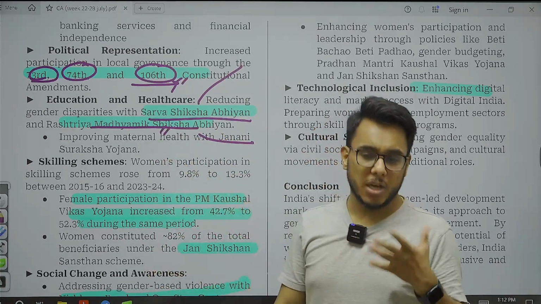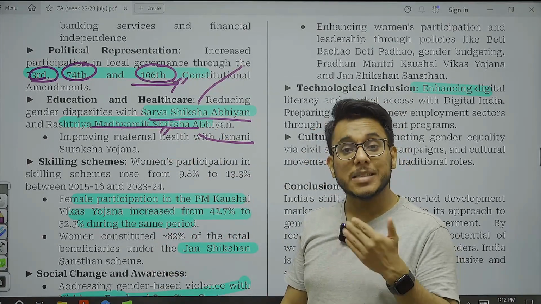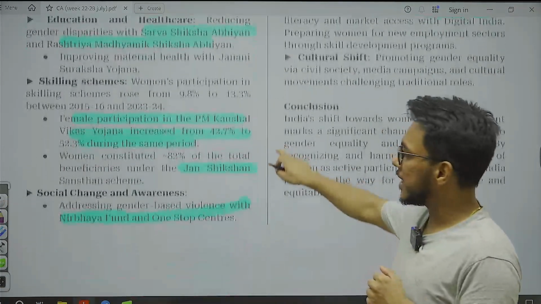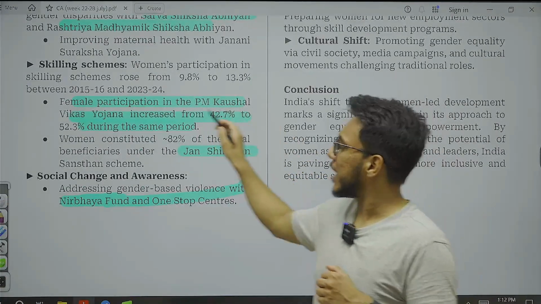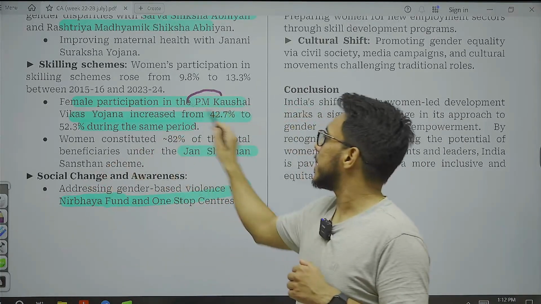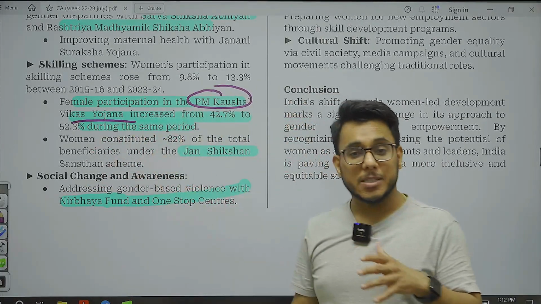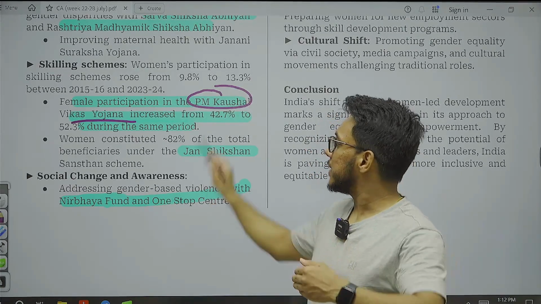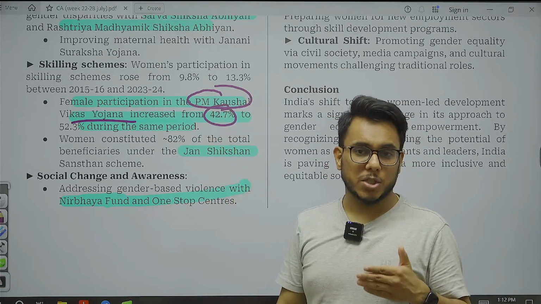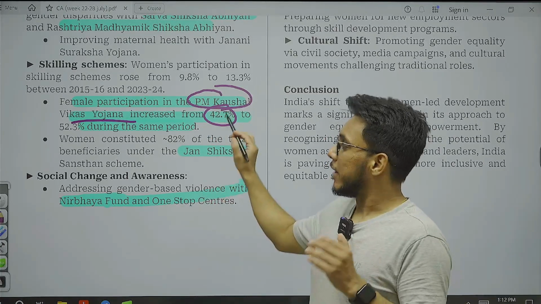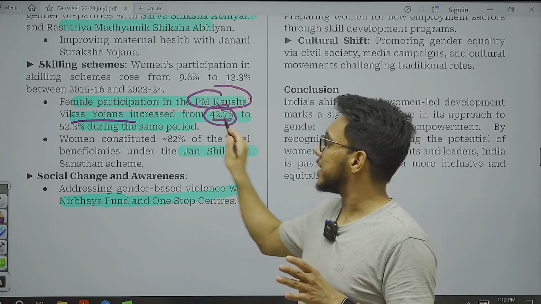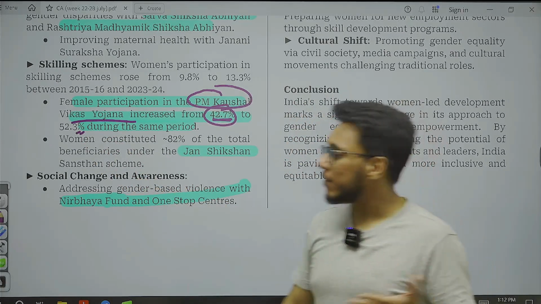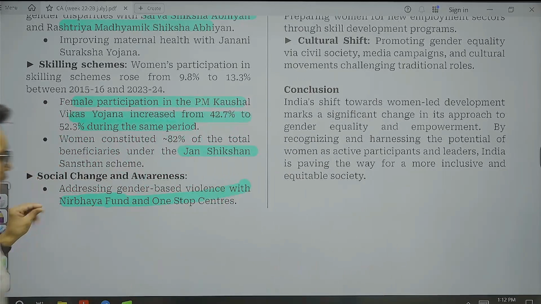Rashtriya Madhyamik Shiksha Abhiyan got started so that women's enrollment in secondary education improves. Then there are the skilling programs in Pradhan Mantri Kaushal Vikas Yojana, where specific focus is being given to women. Under the Pradhan Mantri Kaushal Vikas Yojana, women's enrollment increased from 42.7% to 52.3%. Okay, so here we find that women are being focused upon.